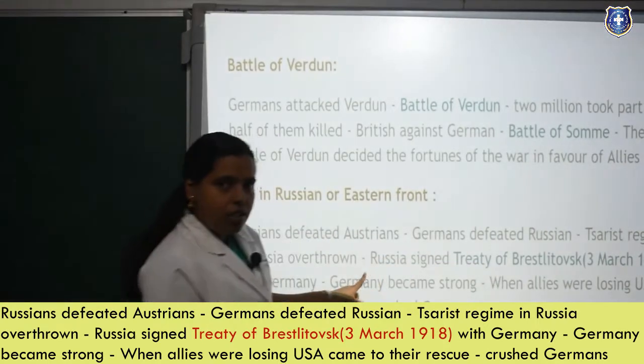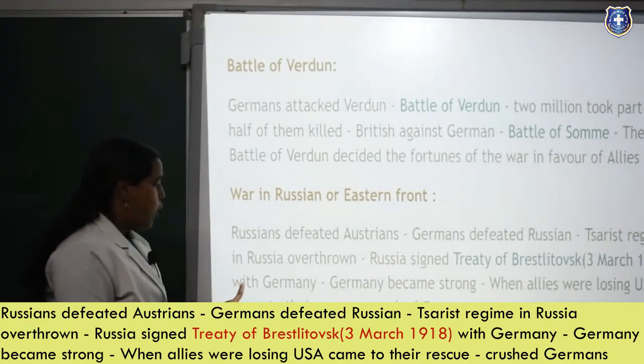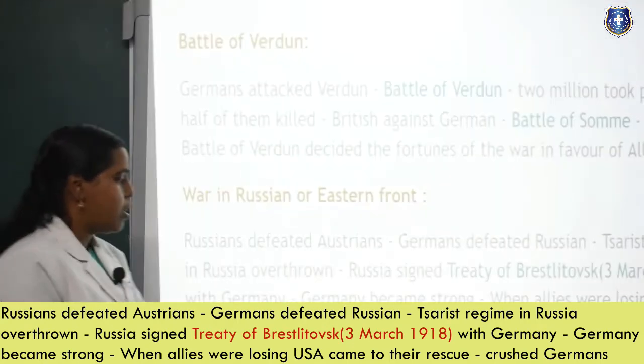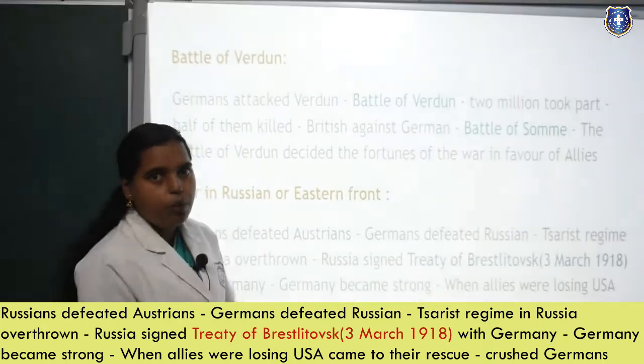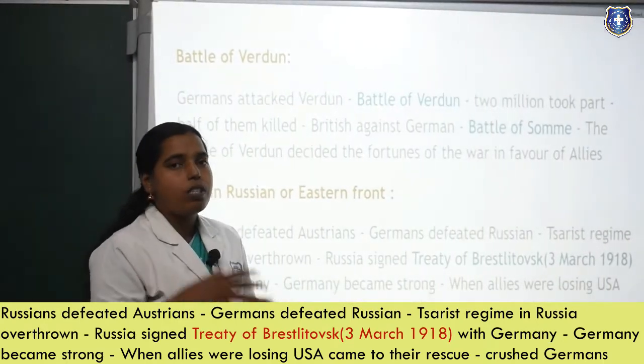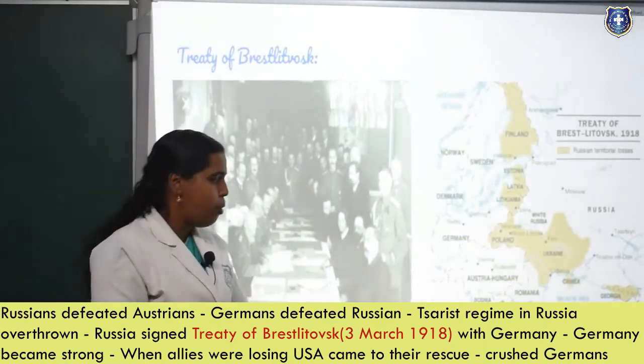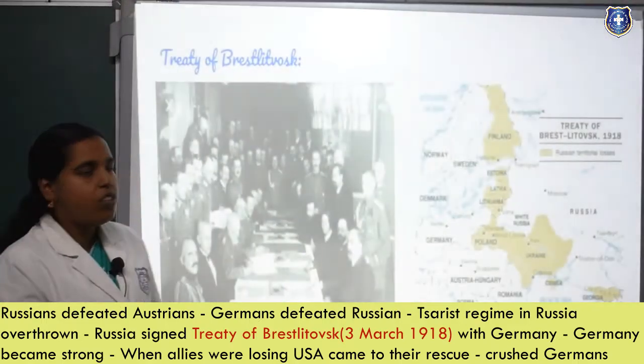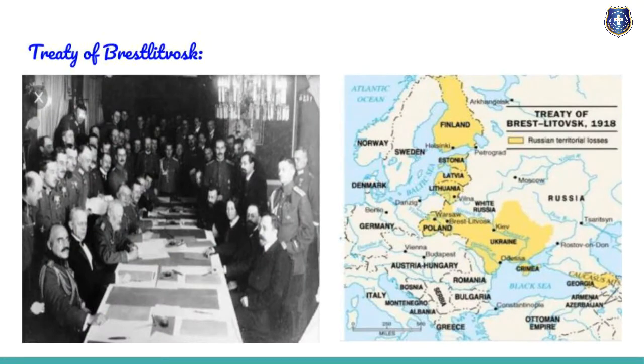There Russia is signing the treaty with the Germans, and Germany became strong when the Allies were losing. USA came to the rescue and crushed the Germans. So here again, the USA, which is the super powerful member of the Allies group, is coming to the rescue of the Russians, and they are defeating the Germans. You can see the Treaty of Brest-Litovsk, a small picture and the map of the treaty, showing which areas are included in the agreement.